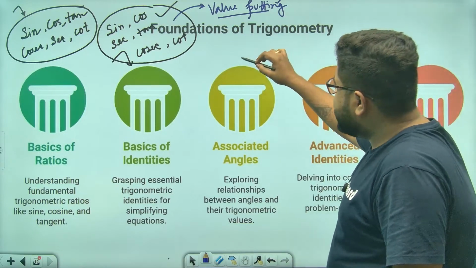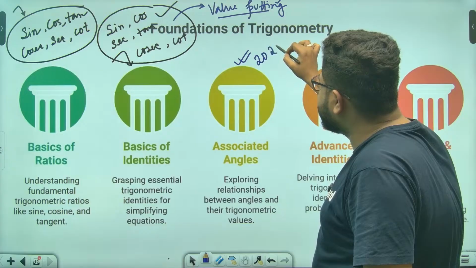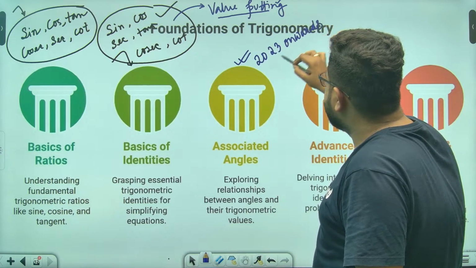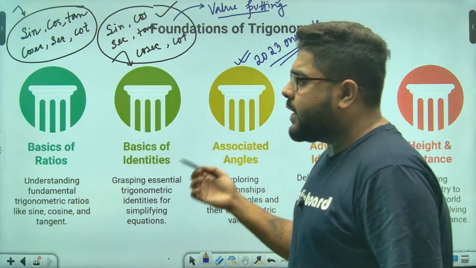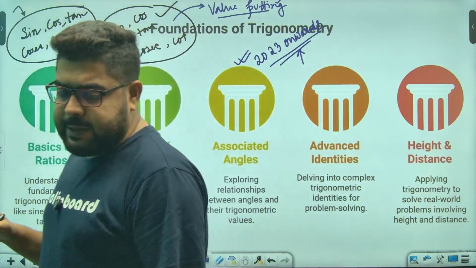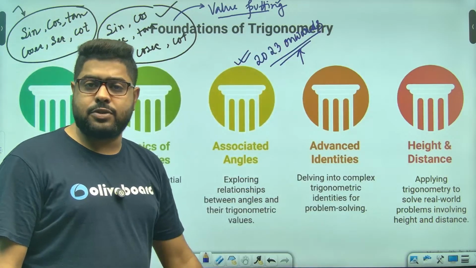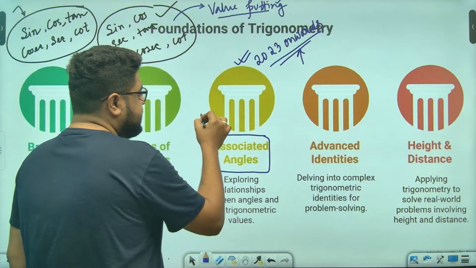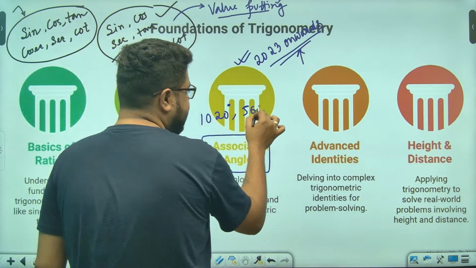Similarly, next comes the associated angles. Let me say this, 2023 onwards, suddenly this thing has gained a lot of traction, 2024, 2025 as well. In prelims also, they have asked a lot of questions from associated angles. Associated angles means the higher angles, 1020 degrees, 560 degrees.